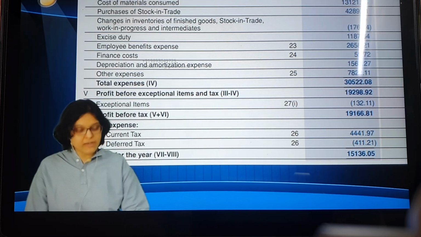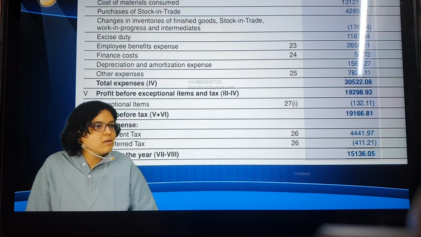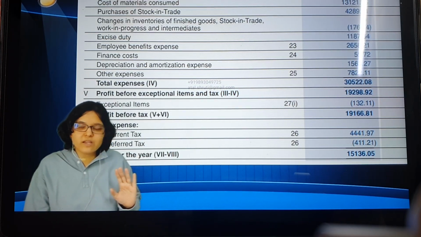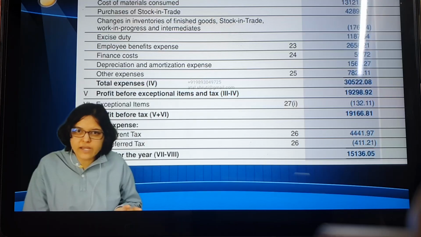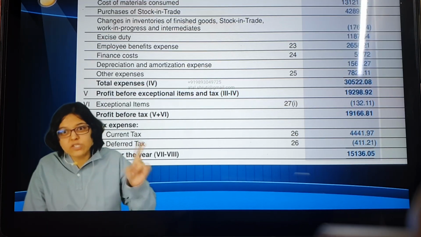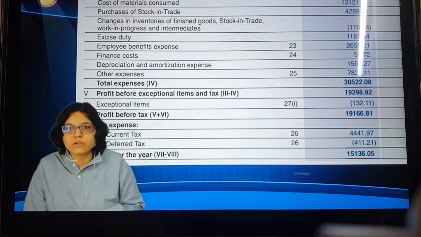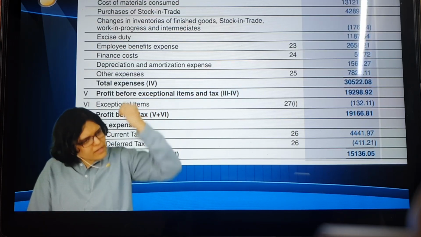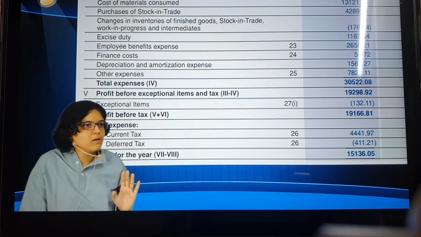The problem with the banking sector is that their balance sheet format and their P&L format itself is different. Completely different format. So they will not be following this format at all. They will be having Indian standards, but then again, as I mentioned, they have the Banking Regulation Act also. And their schedules primarily guide their P&L and balance sheet. So they have totally different items. They have something like interest earned, interest expenses, other income. Their P&L format is totally different. Their balance sheet format is also totally different.